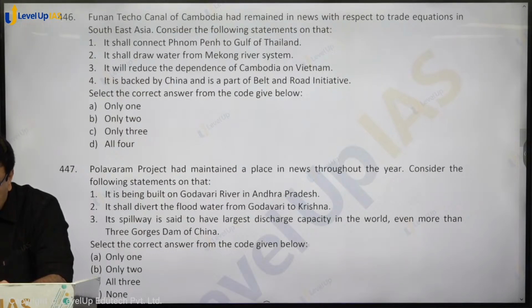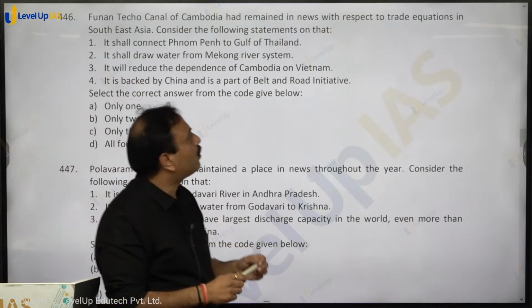Yes, Harsh, yes, Shivraj, you are correct. Next question, have a look.